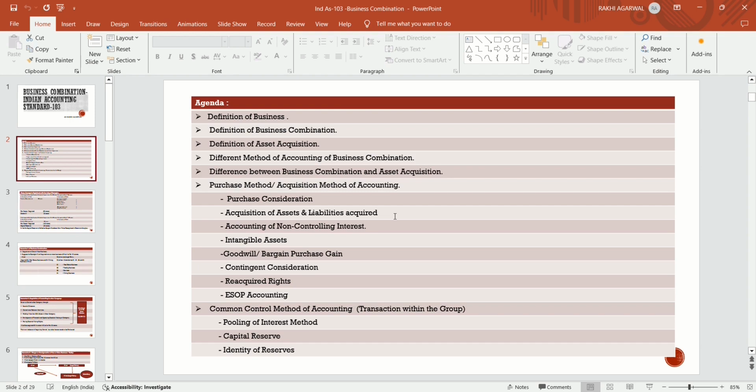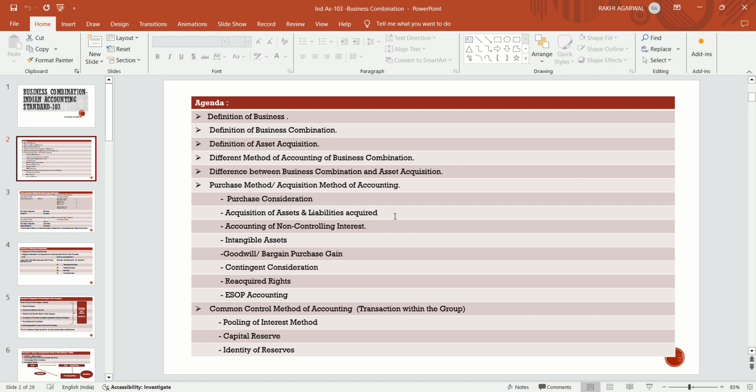But if the entity acquires the whole business of the organization, then it is treated as a business combination. Like if the entity acquires, along with the asset, the running business of the organization, which is generating income from that asset, then it is treated as a business combination. There are some conditions which we are going to discuss in the later part. Then the different methods of accounting of business combination, and the difference between business combination and asset acquisition, we are going to discuss.